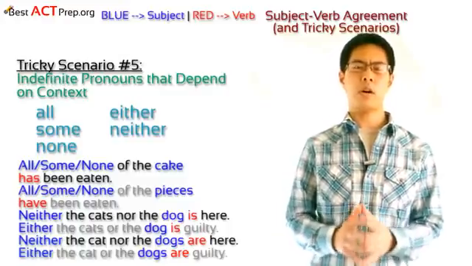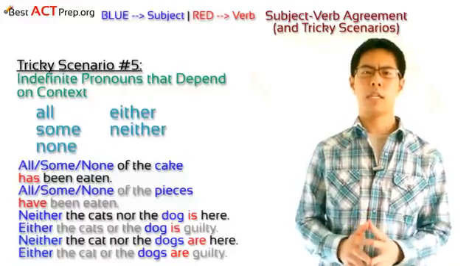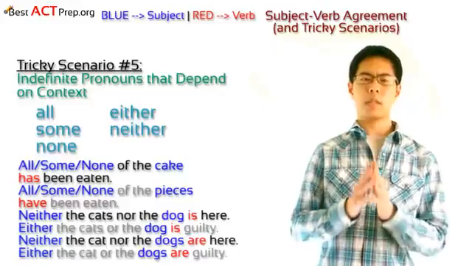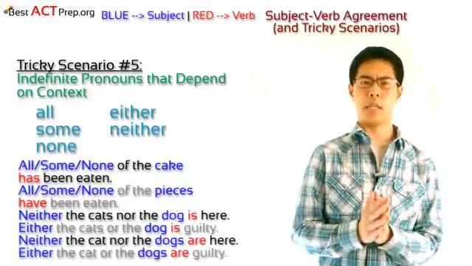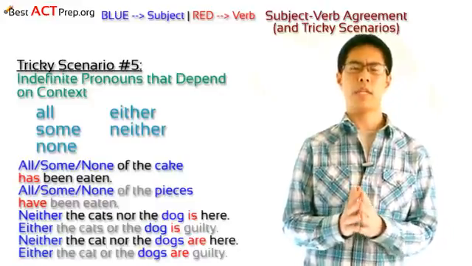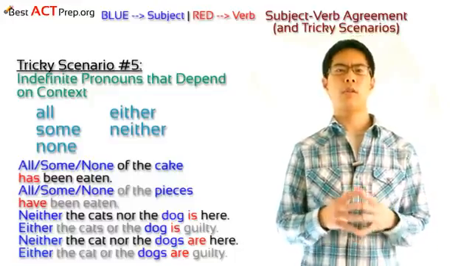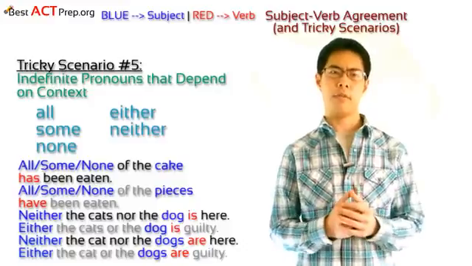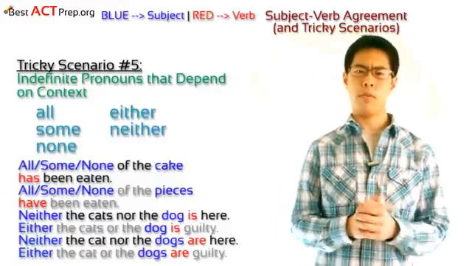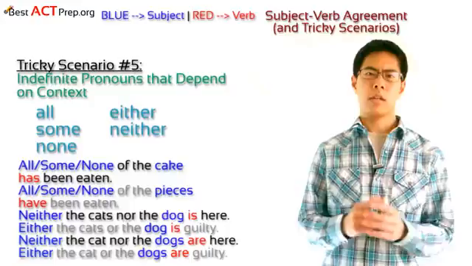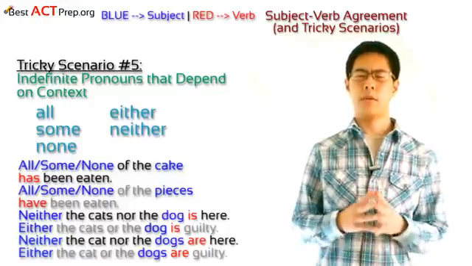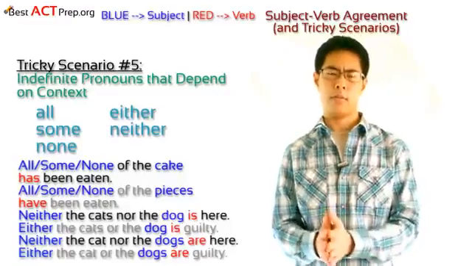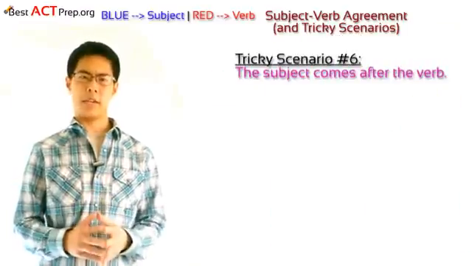For the indefinite pronouns all, some, and none, we need to see if what they're referring to is singular or plural. In our examples here, cake is singular and pieces is plural. For the indefinite pronouns either and neither, they're going to almost always take singular verbs, even though we're going to be very tempted to give them plural verbs because they're referring to more than one thing. The only scenario where they would take plural verbs is if the second noun is plural, the noun that is closer to the verb.